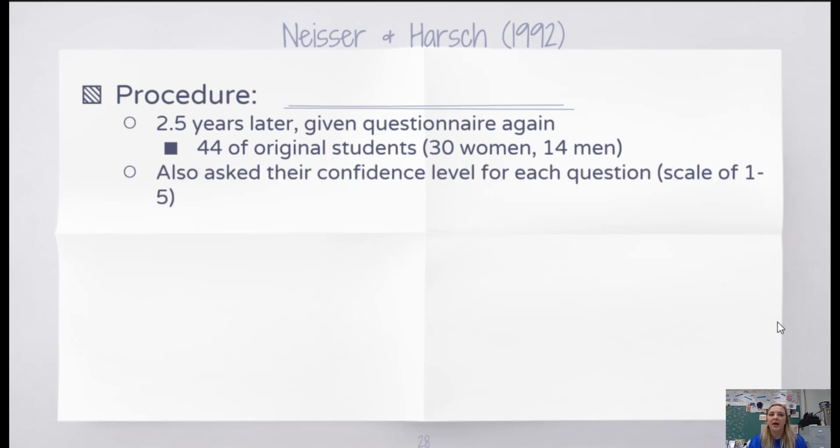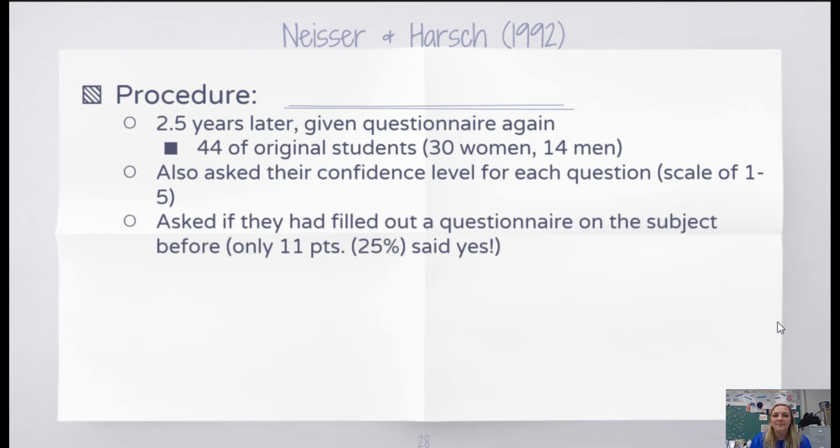In addition to answering the same questions again, participants were asked the second time to rate their confidence level for each question on a scale of 1 to 5, with a 1 being, "I don't remember anything," to a 5 being, "I'm 100% confident that this is what happened." At the end of the questionnaire, participants were asked if they had ever filled out a questionnaire on the subject before, and only 11 participants, 25% of the 44, said yes.